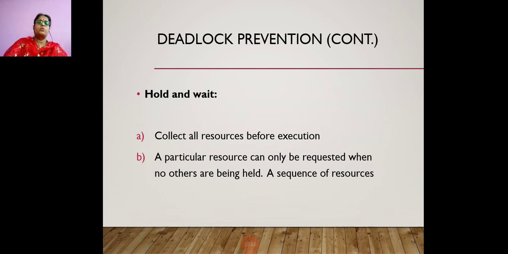So you have to make this hold and wait false. For that, we collect all the resources before execution, and a particular resource is requested only when it is free.